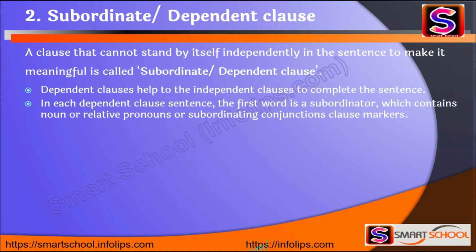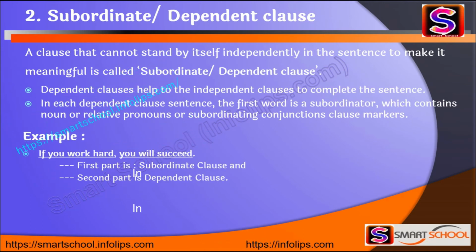The independent clause helps the dependent clause to complete the sentence. In each dependent clause, the first word is a subordinator, which contains a noun or relative pronoun or subordinating conjunction, the clause makers.